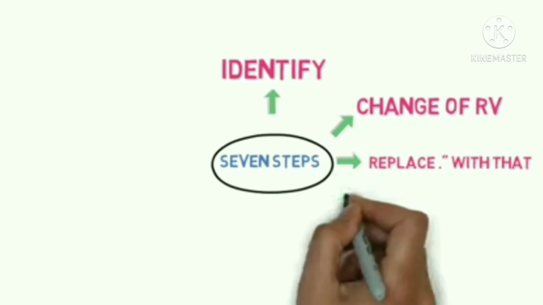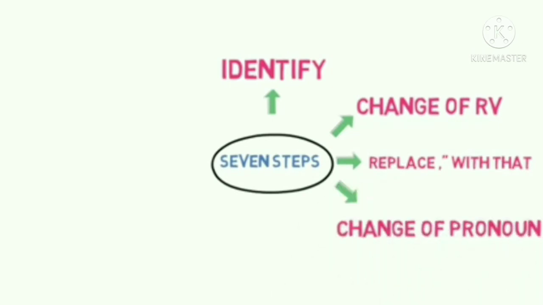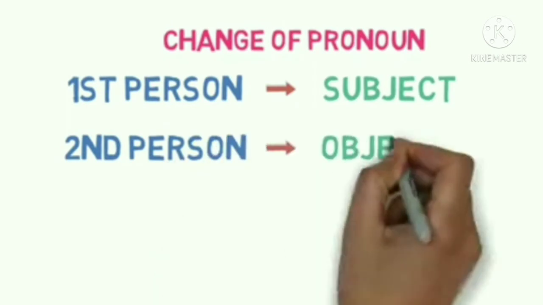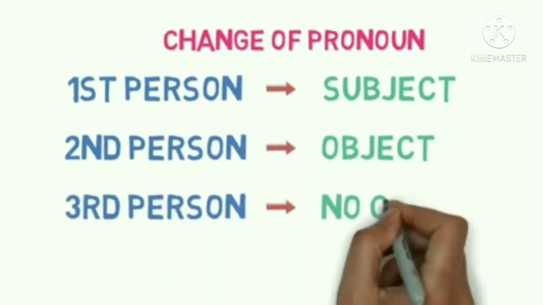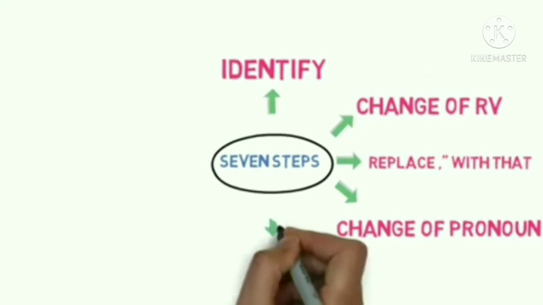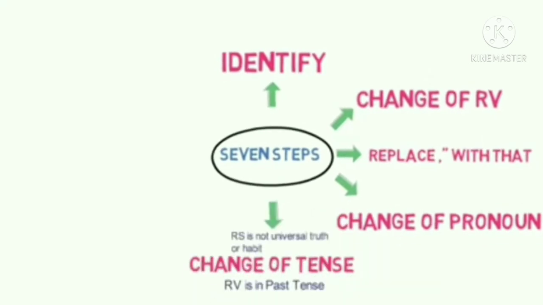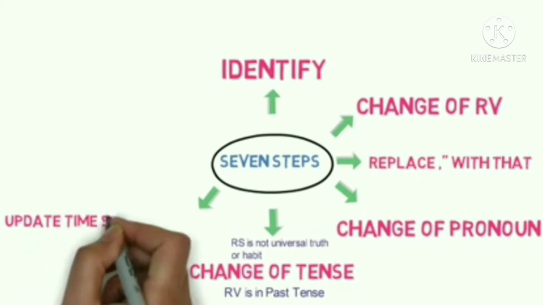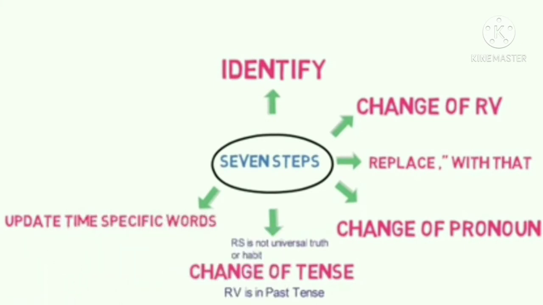Step 4 is the change of pronoun. Pronoun will change as per this workflow. First person will be converted as per the subject, second person as per the object, and third person there won't be any change. You can remember this with the acronym SON, that is sun. Step number 5, change of tense. Now tense will change as per this workflow. Step number 6 is the change of words denoting time. Now the change of time will be done as per this workflow.